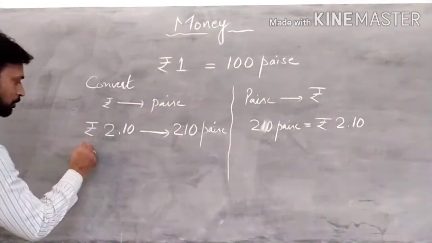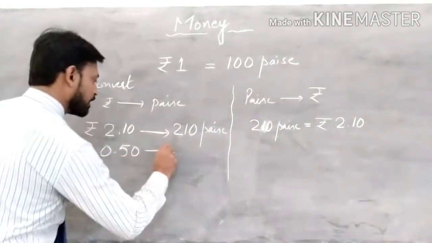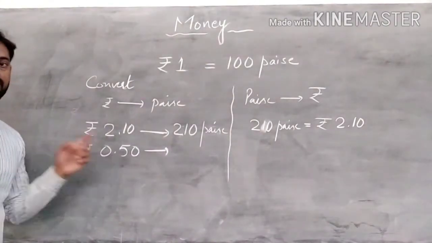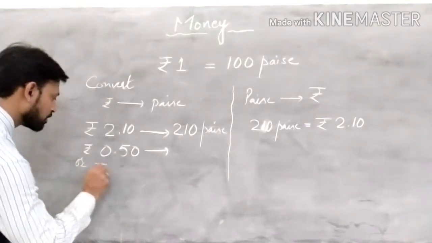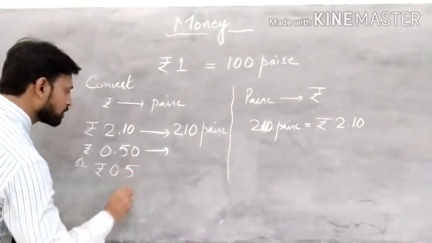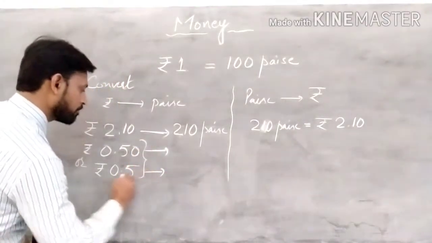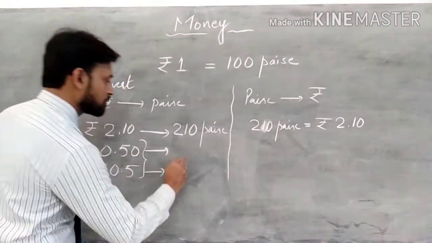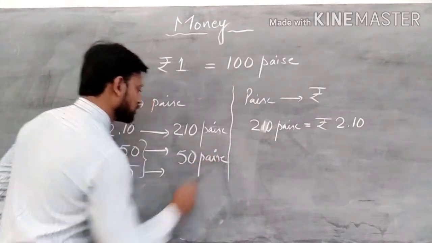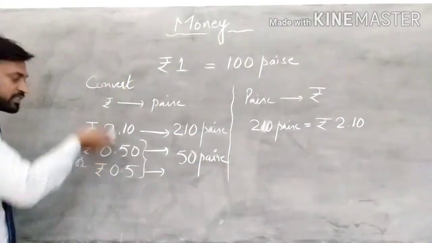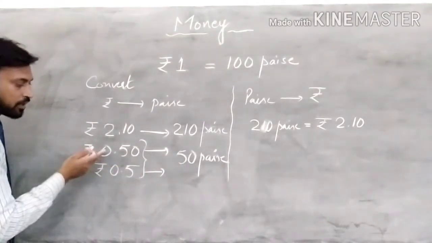One more example, suppose we have 0.50. This is what? 50 paise, right? If this is written in rupees as 0.5, both are the same. This is 50 paise. See, we have to remove this decimal point. What will be there? This is 050, right?